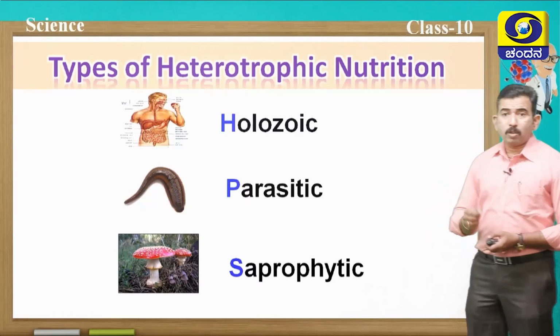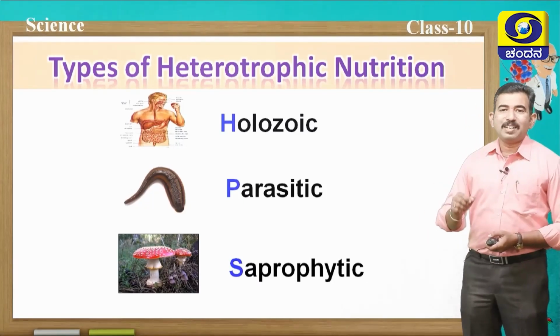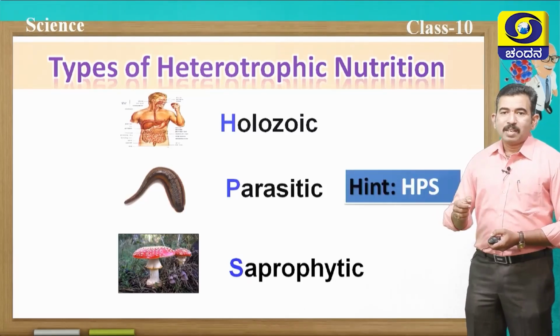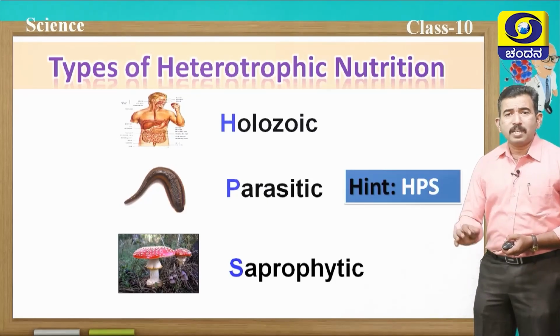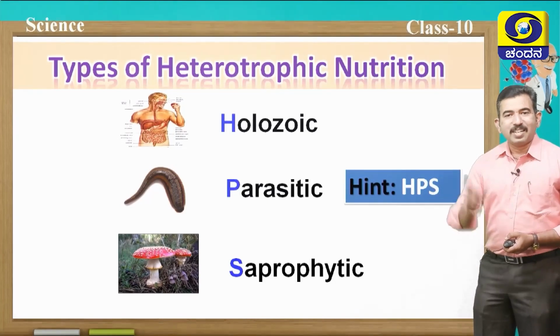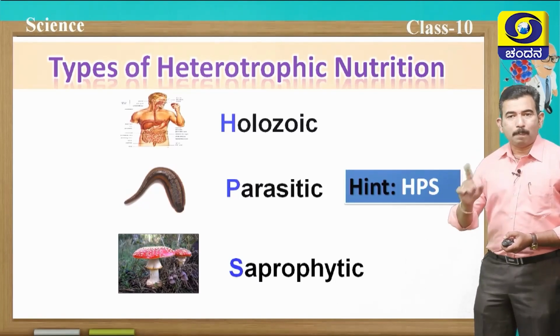So, now I am going to give you a small hint to remember this easily. Higher primary school, HPS, remember HPS students? H means not higher, instead of that remember holozoic, P means parasitic, S means saprophytic. So, remember the hint HPS.